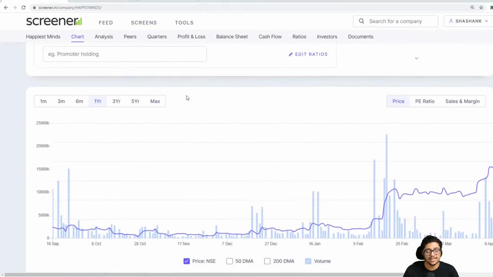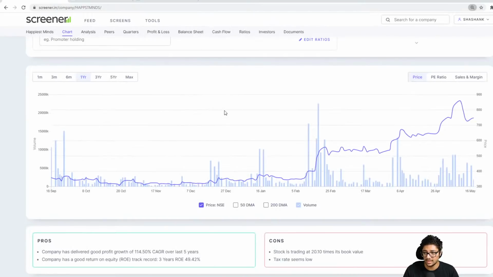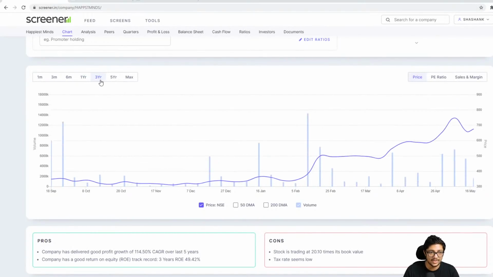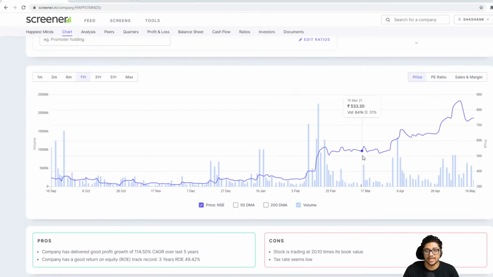But the main thing I always look at is the yearly trend or the chart trend. Sadly, this company just had its IPO, so there's no long-term history on this stock. But it has gone up after the IPO, which launched in September at 358. From September to February it was at 350. It did not move for four to five months. Immediately after that, you see how it shot up.